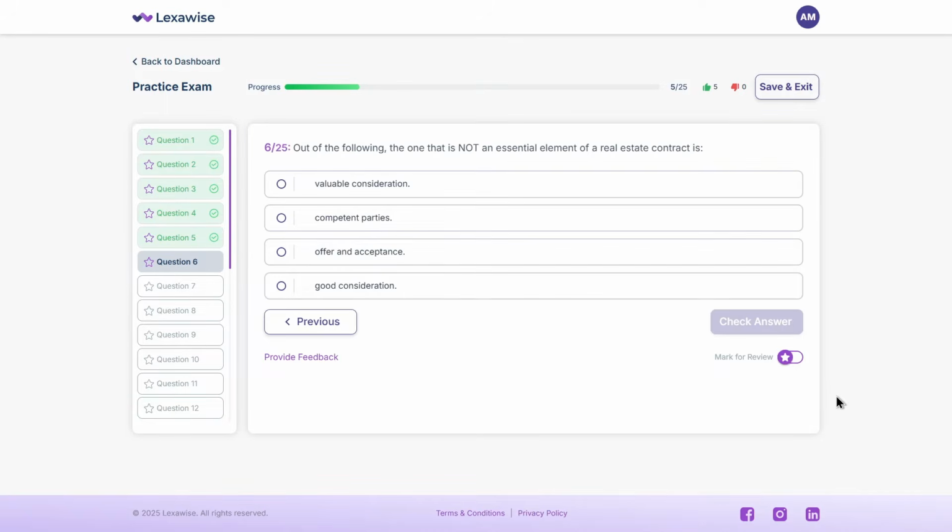Out of the following, the one that is not an essential element of a real estate contract is A. Valuable consideration. B. Competent parties. C. Offer and acceptance. D. Good consideration. Think it through.